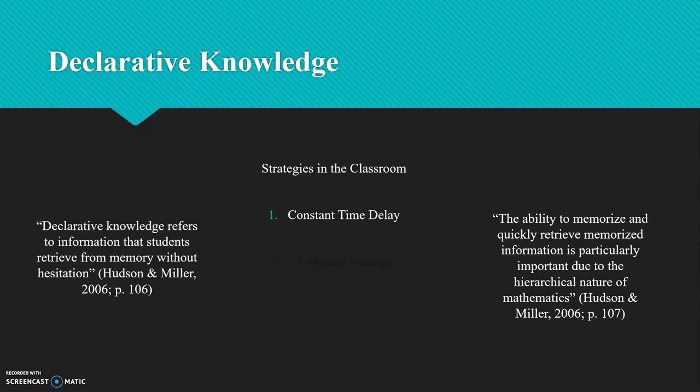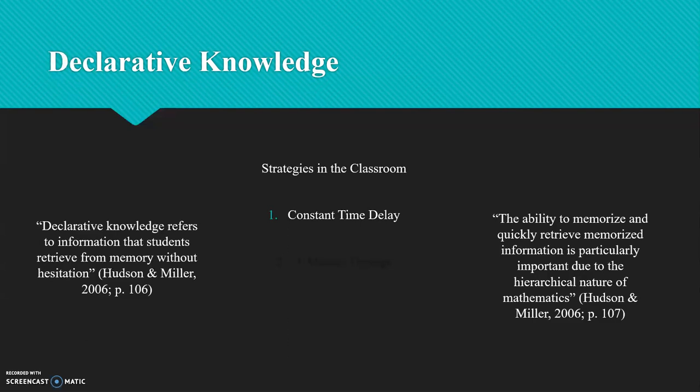When using the constant time delay strategy, the teacher presents the problem to the student. The student then reads the problem out loud and is given a short, specific amount of time to say the answer if she knows it. The student is told to wait for the teacher prompt if the answer is not known. If the student does not say the answer within the designated amount of time, the teacher will provide a controlling prompt where she reads the problem and states the correct answer. The student will then reread the problem and say the correct answer.